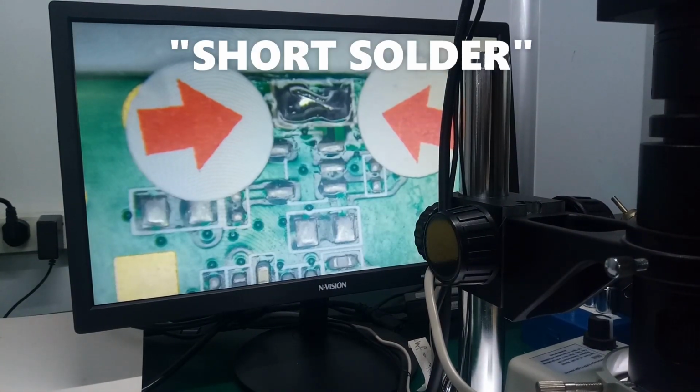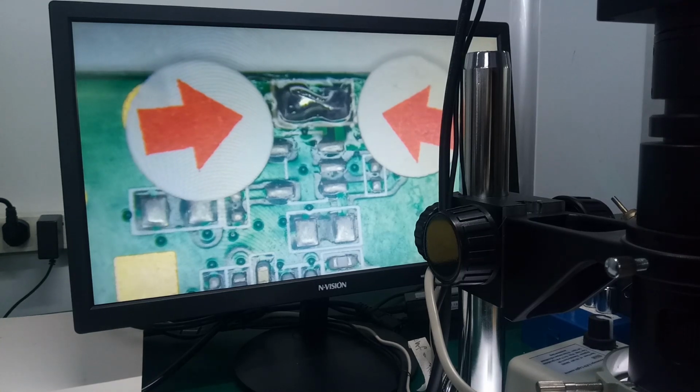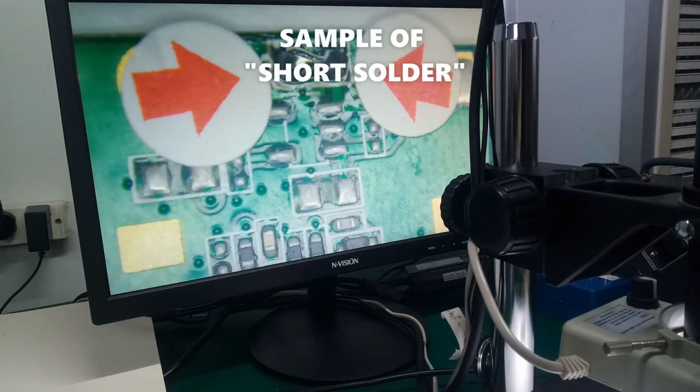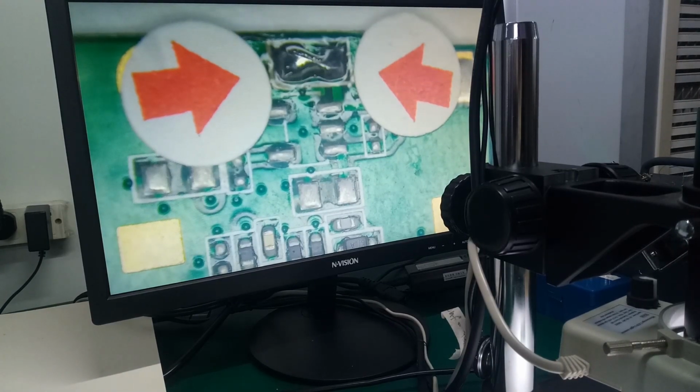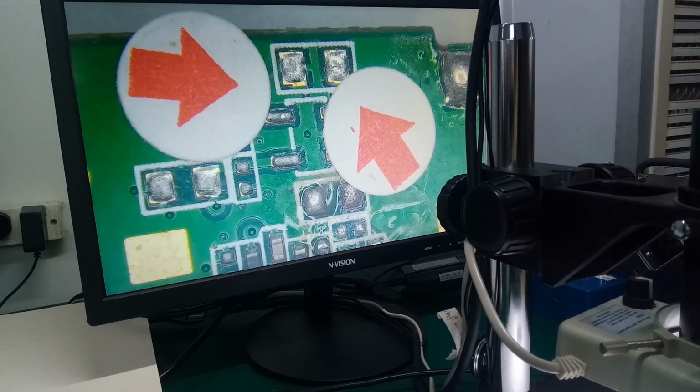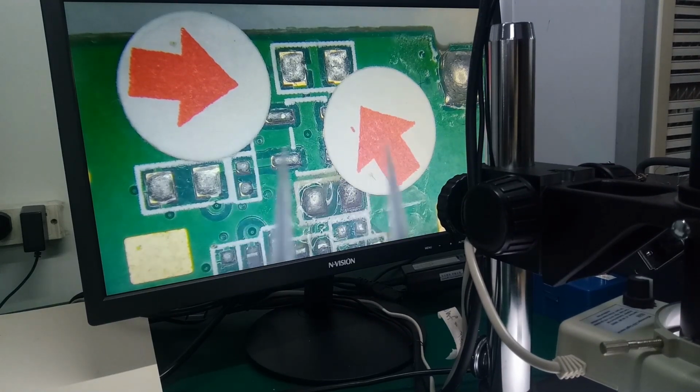Short solder. Look at the 2 points. It has been soldered together. This sample of a short solder. 2 points are being joined together. It should be like that. The 2 separate points are not joined or connected to each other.